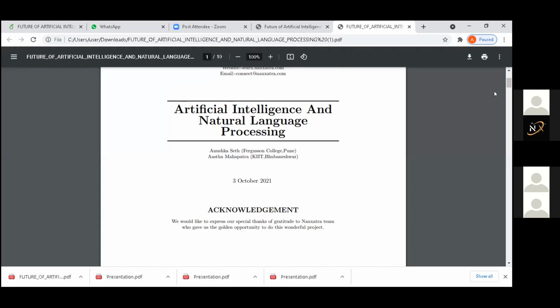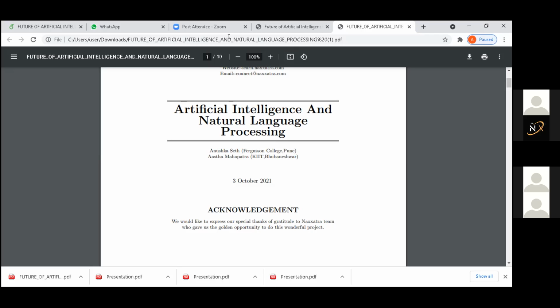And Anushka and Asta, we can definitely take the conversation forward now that you have a fundamental understanding of what you're looking at and what you're working on. And I'm very happy that you've stuck to the deadline, at least by a close call. You're the first teams to present, so congratulations.